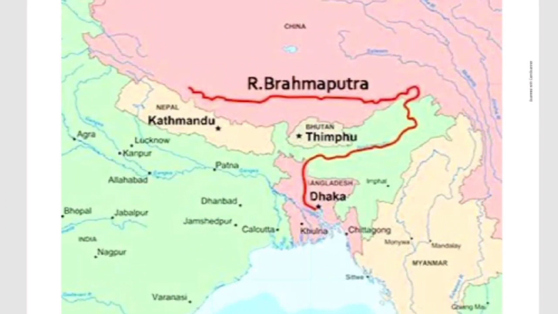Then this is the Brahmaputra river. Once again, another map. So this is the starting place, where it is located, the Chemayungdung glacier, as I said, of the Kailash range.